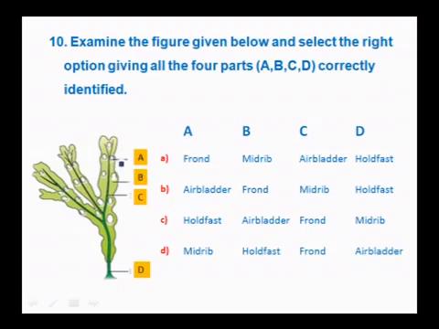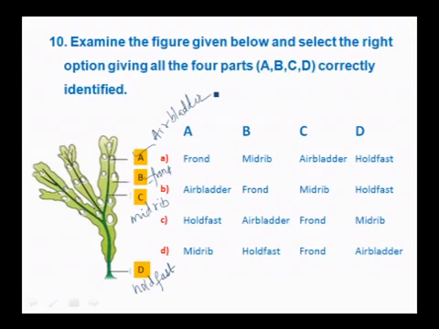So A is an air bladder. B, leaf like structure called frond. C, this is midrib. D is holdfast. This is frond and this is air bladder.